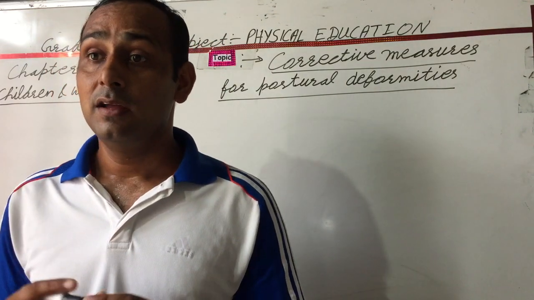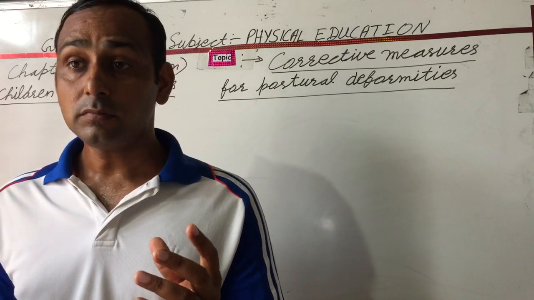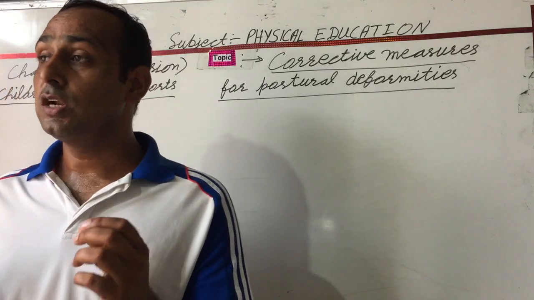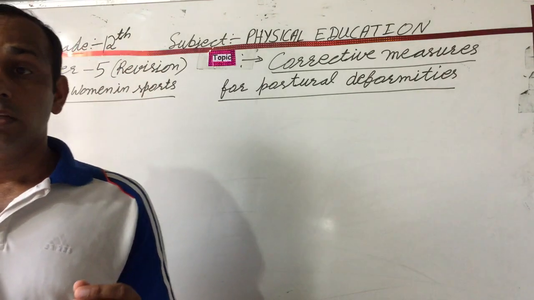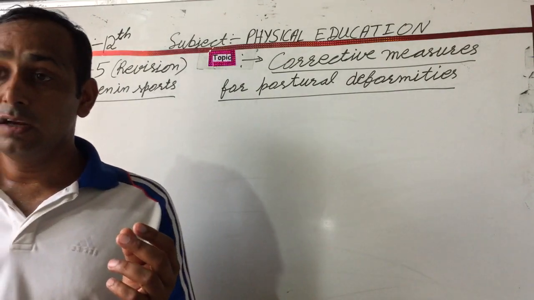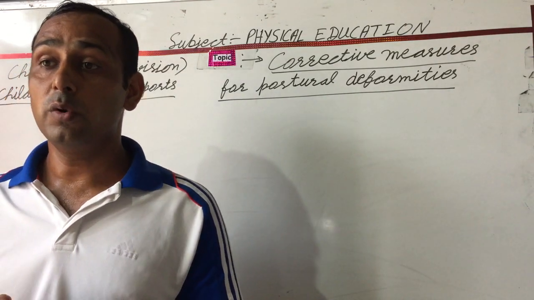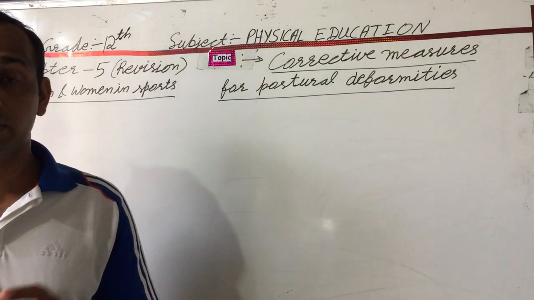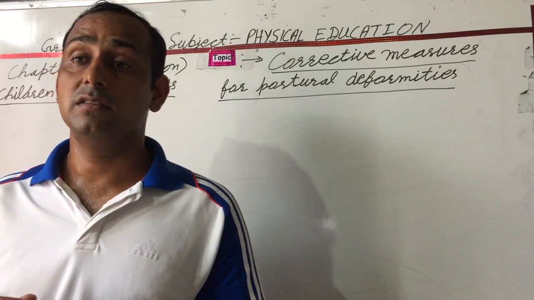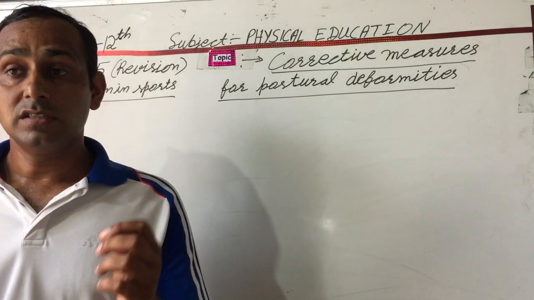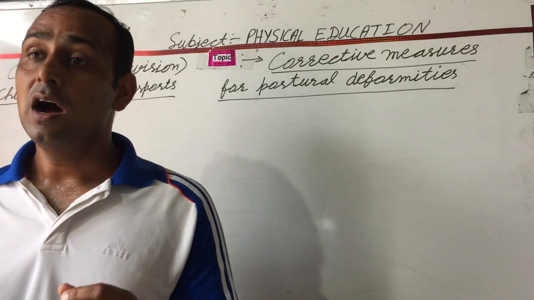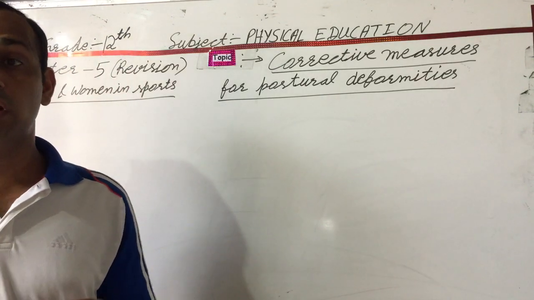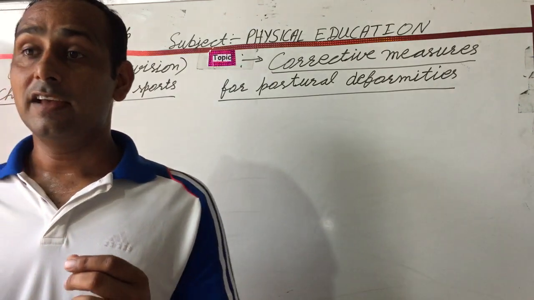Second is back exercises. Weakness of back muscles is the main reason for many postural deformities. Especially to strengthen these muscles, some workout in the form of back exercises must be done. Third is specific exercises. Specific exercises means some specific exercises are essential as corrective measures for common postural deformities. These are explained as below.